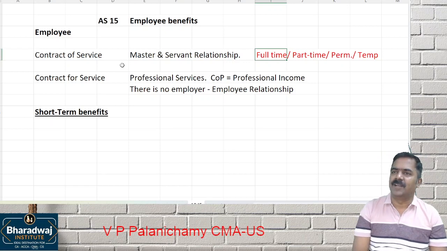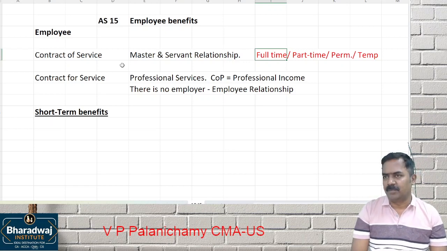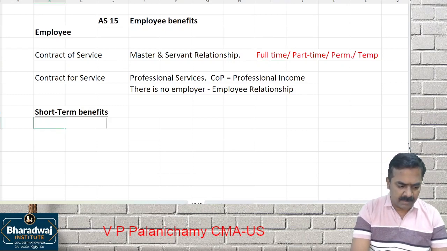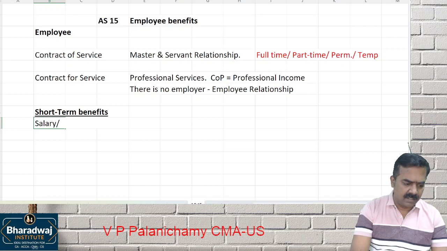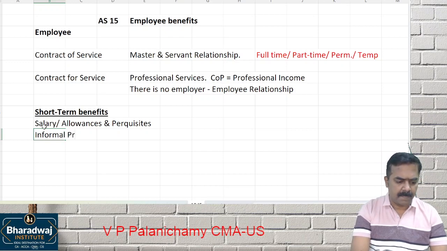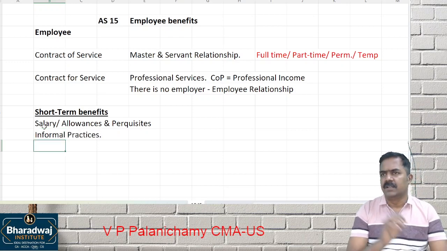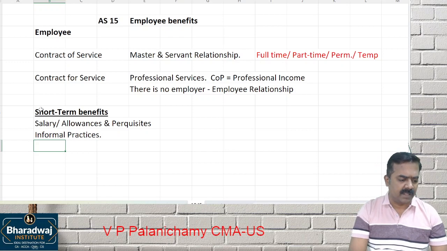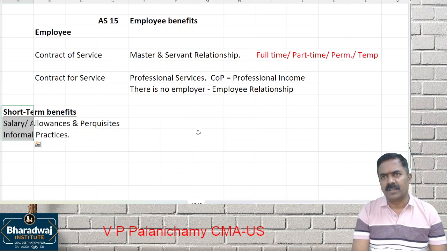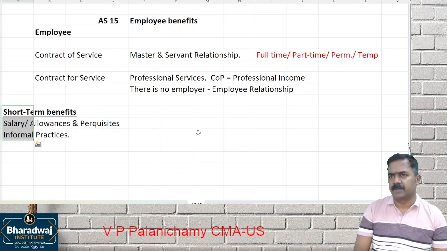Okay. Is it covered in employee benefits? Yes, that is also covered in what? Employee benefits. So, short-term benefits may be, for example, in the form of salary, allowances, which are monetary, and other which one? Perquisites. Okay. This also includes informal practices. What do you mean by informal practices? As per the term, it is not paid, but the employer decides to pay on certain occasions. That is also covered under which one? Short-term benefits. It is also called as which one? Employee benefits. Please note this, then we will proceed.